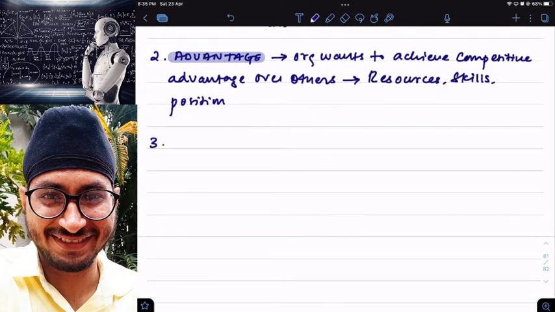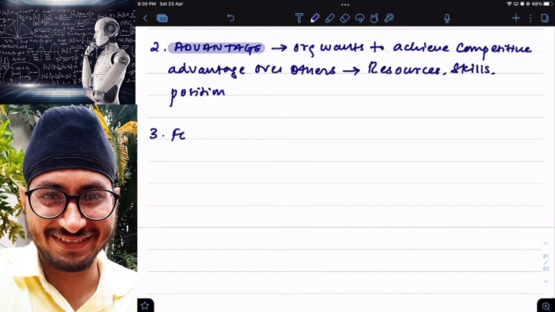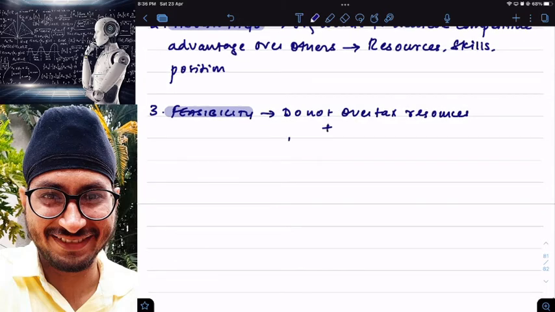Then we have the third one, feasibility. Feasibility means do not overtax resources, meaning overutilization of resources should not happen.